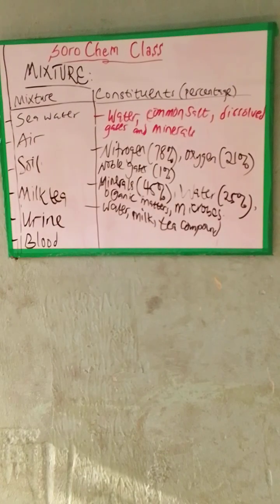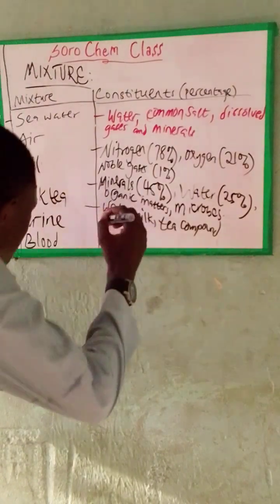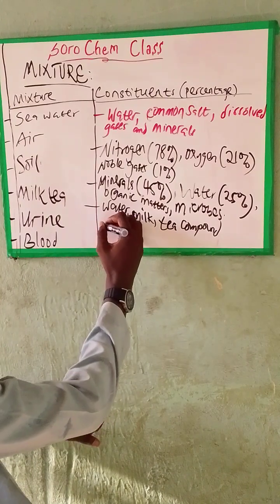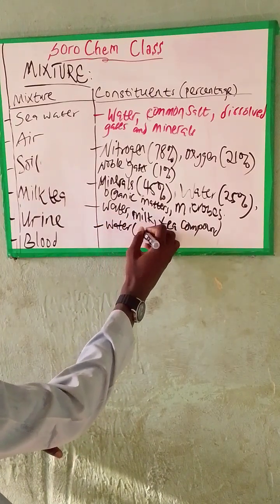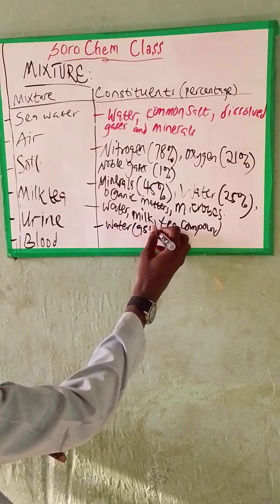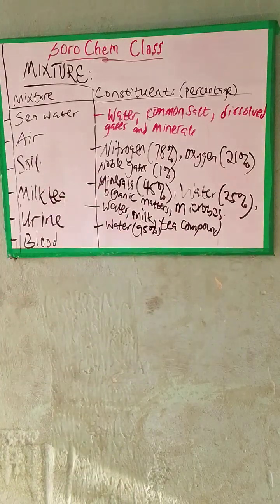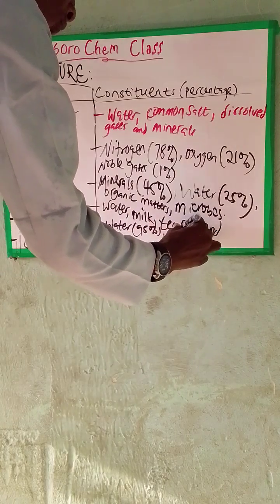The next one is urine. Almost 95% of urine is water. And also, in our urine, we have what we know as urea.